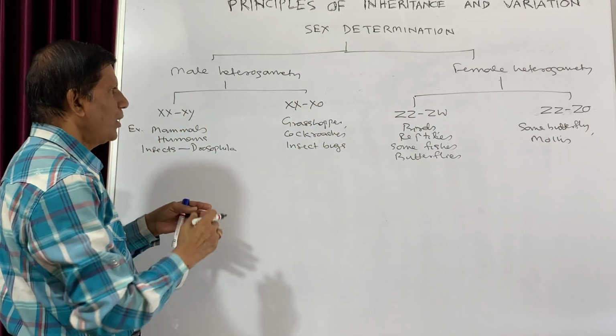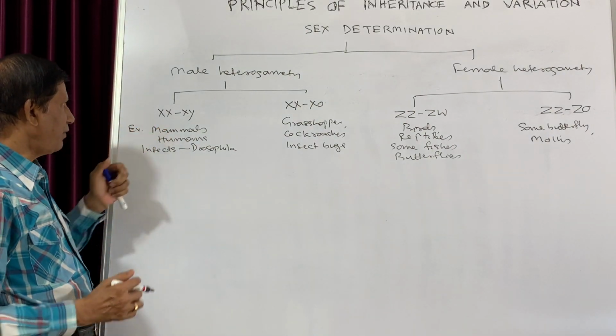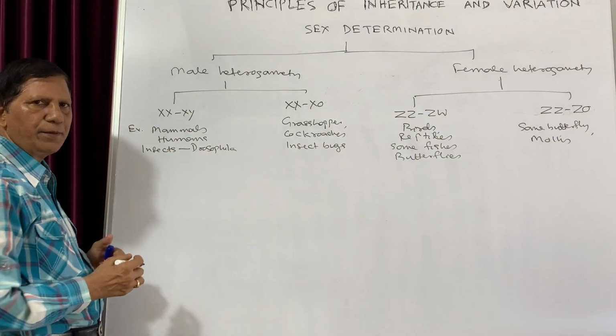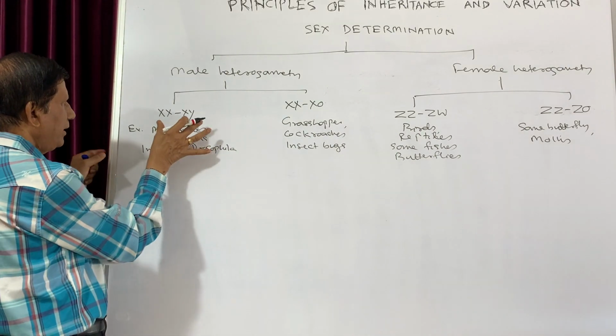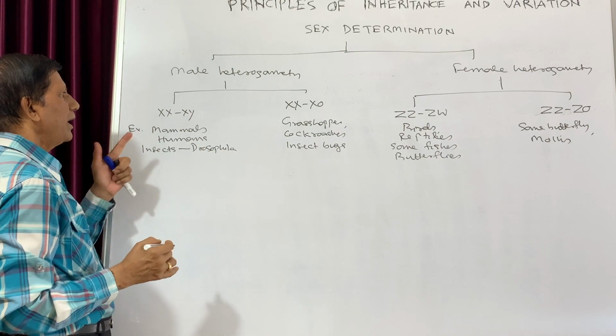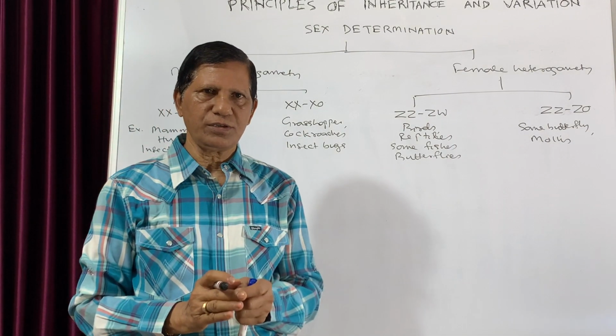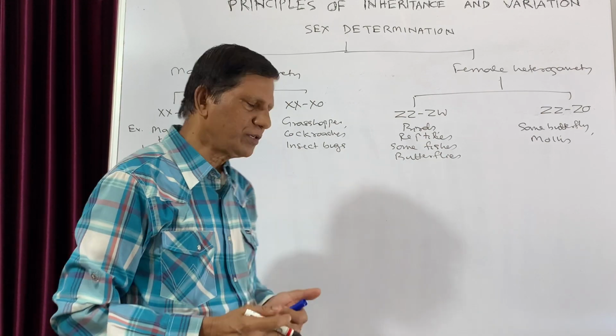So what happens, let us discuss the first one, this XX and XY type. So in this case, when the sex organs are of this type, it will give rise to two types of gametes. In addition to the autosomes, there are also the sex chromosomes.